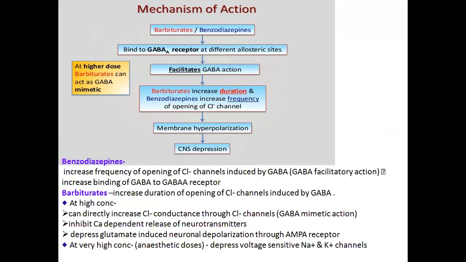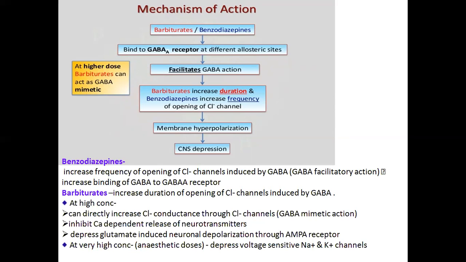Next step, CNS depression. Benzodiazepines increase the frequency of opening of chloride channels induced by GABA, whereas barbiturates increase the duration of opening of chloride channels induced by GABA.